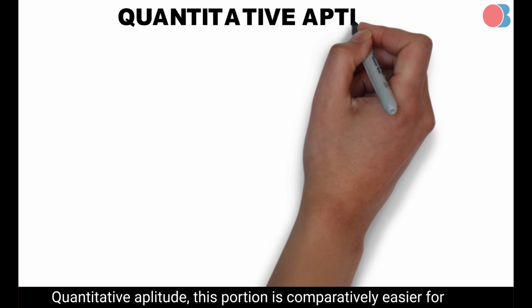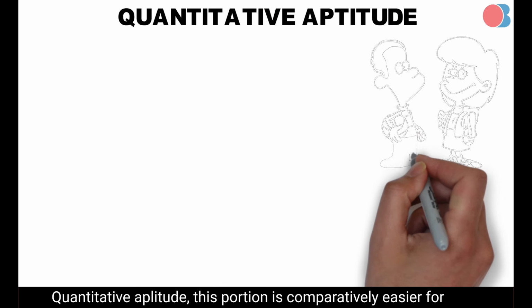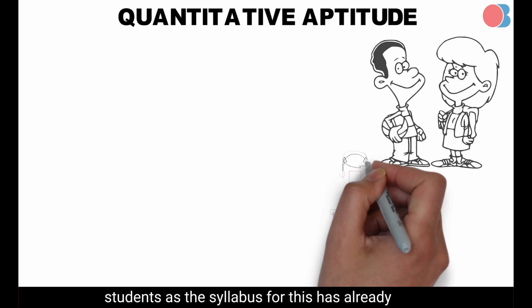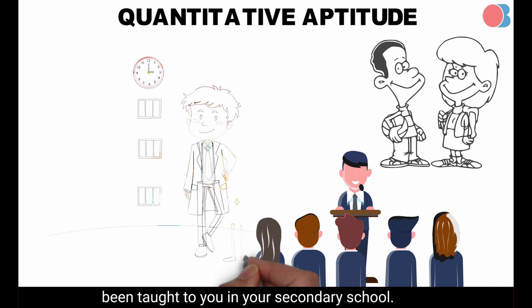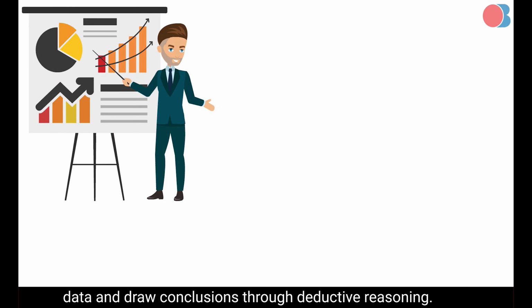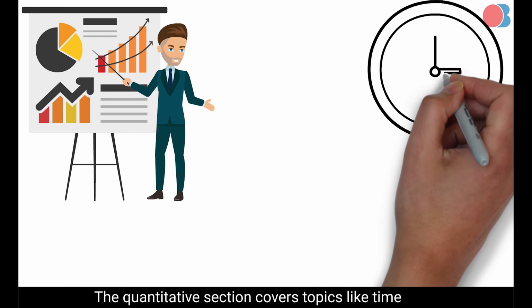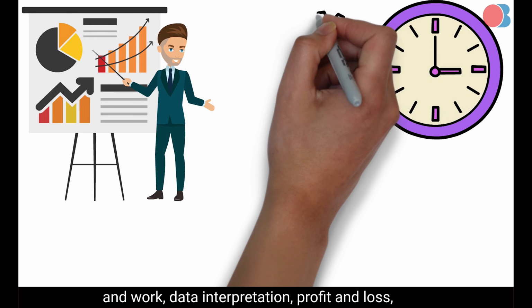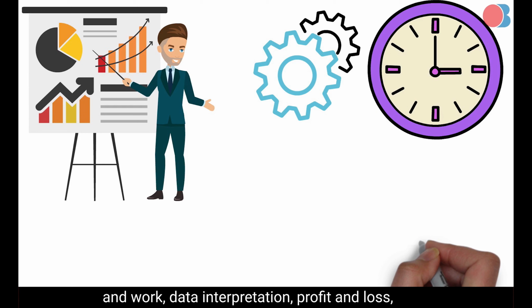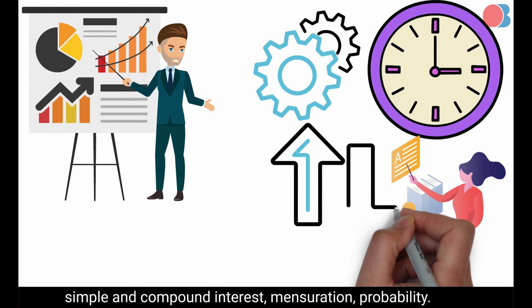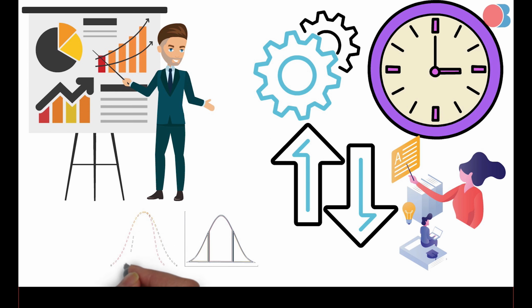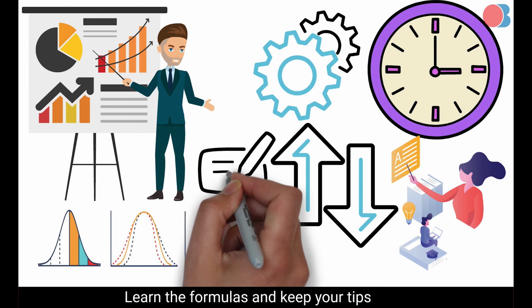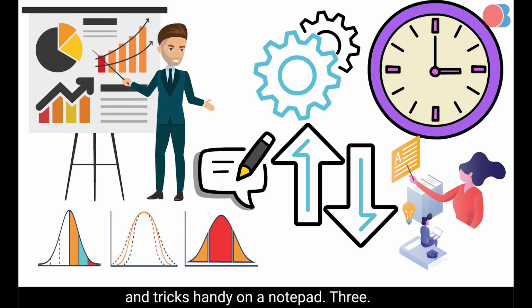Quantitative Aptitude. This portion is comparatively easier for students, as the syllabus for this has already been taught to you in your secondary school. The quantitative section demands the ability to examine data and draw conclusions through deductive reasoning. The quantitative section covers topics like time and work, data interpretation, profit and loss, simple and compound interest, mensuration, probability, etc. Learn the formulas and keep your tips and tricks handy on the notepad.